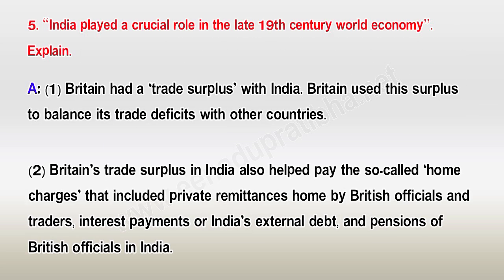India played a crucial role in the late 19th century world economy. Explain. Britain had a trade surplus with India. Britain used this surplus to balance its trade deficits with other countries. Britain's trade surplus in India also helped pay the so-called home charges that included private remittances home by British officials and traders, interest payments on India's external debt, and pensions of British officials in India.